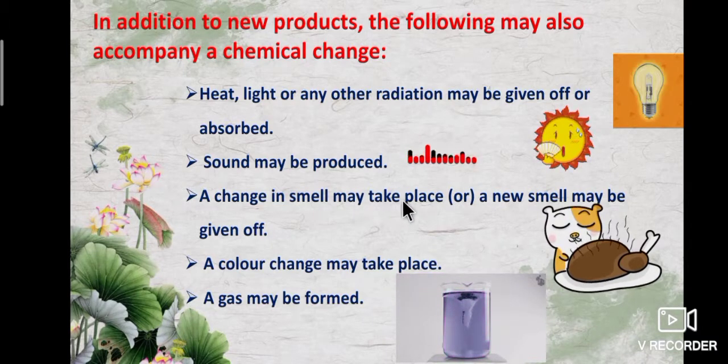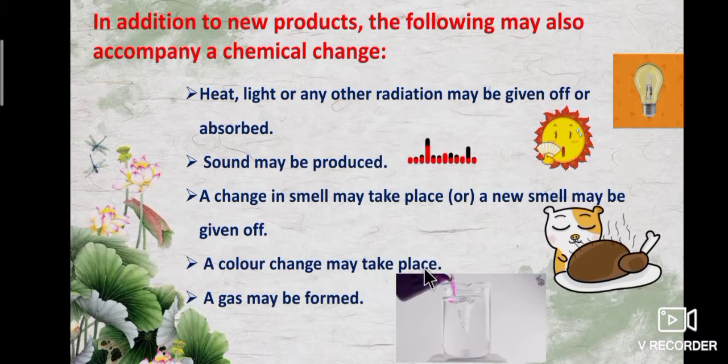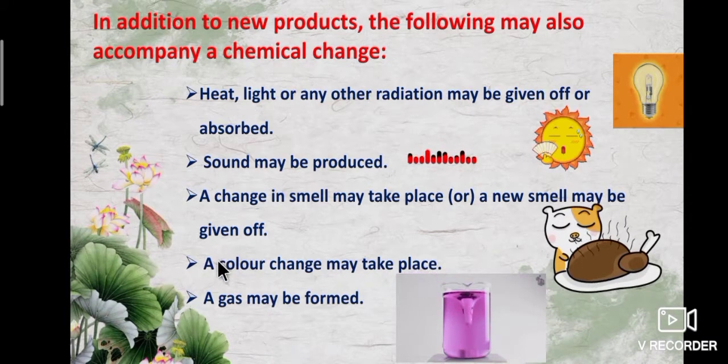A color change may take place. A gas may be formed. For example, during photosynthesis, oxygen is released.